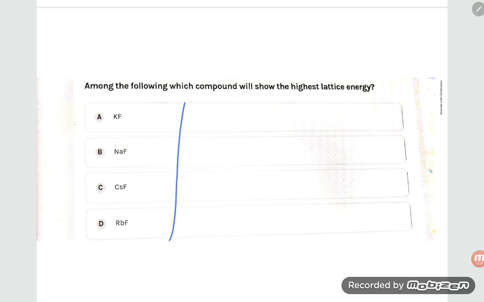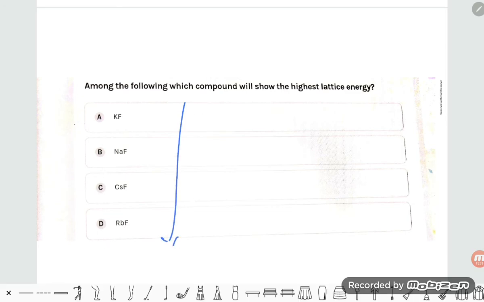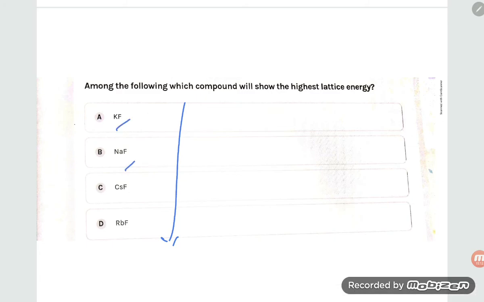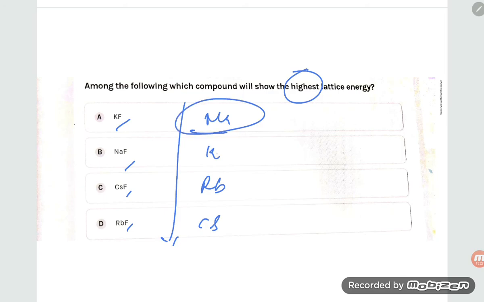Down the group, as I said, student, size increases. Fluorine is common in all the cases, so we cannot take fluorine. Sodium is there, then potassium, then rubidium and cesium. They are asking for the highest, so NaF is highest, option number B.